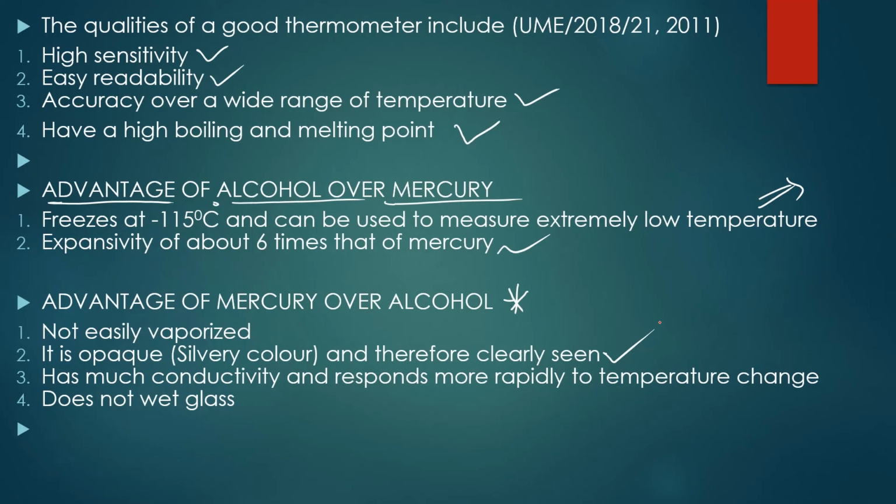And the fourth advantage is that it does not wet glass. One of the reasons you don't use water as a thermometric substance is the fact that it wets glass. It wets glass because the force of adhesion of water to glass is greater than the force of cohesion of water molecules.